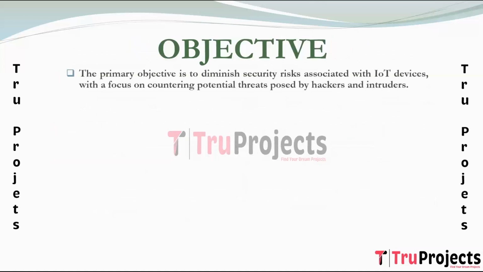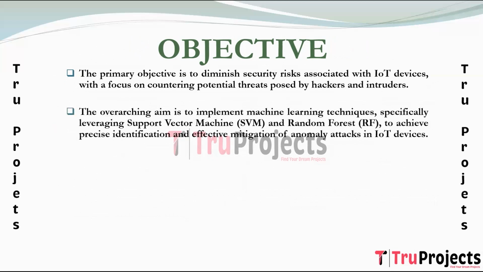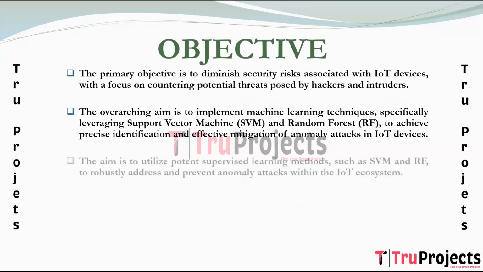Objective of the project. The primary objective is to address the dark side of IoT devices, acknowledging their susceptibility to misuse by hackers and intruders, posing potential threats to users. The project aims to mitigate security issues in IoT devices by proposing the application of machine learning algorithms, specifically focusing on anomaly detection techniques. The project employs support vector machine and random forest as powerful supervised learning algorithms to detect and address anomaly attacks in IoT devices.